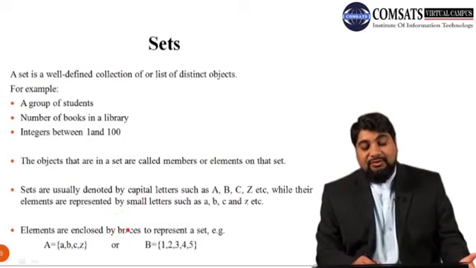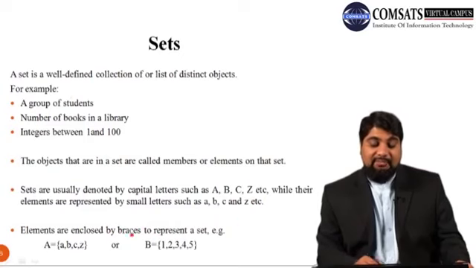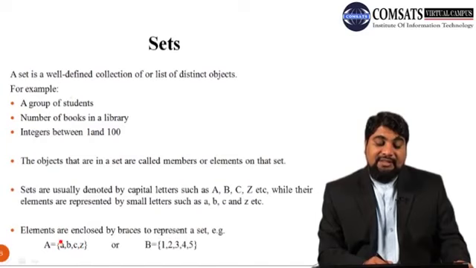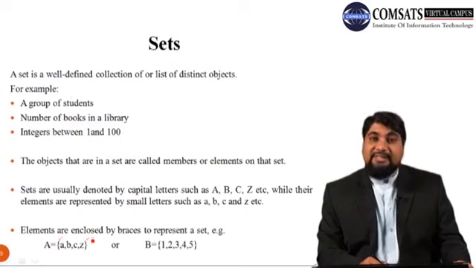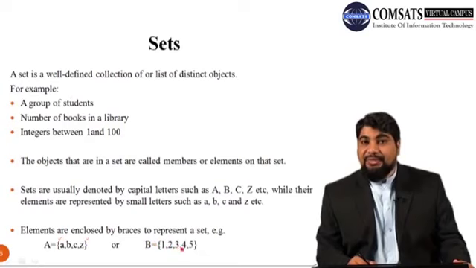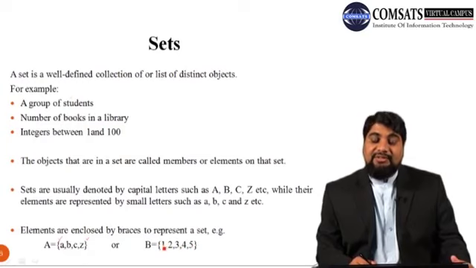Elements are enclosed by braces to represent a set. For example, let A be a set having 4 elements, a, b, c, and z, and note that these elements are enclosed by the braces. Similarly, we have another set B containing 5 elements, 1, 2, 3, 4, 5, and these elements are also enclosed within the braces.